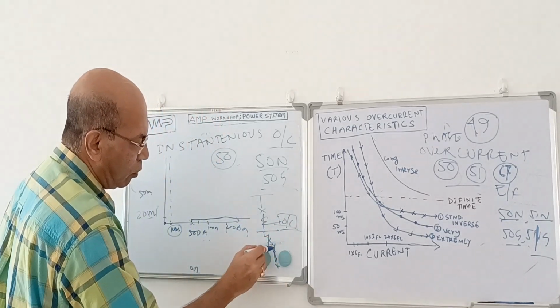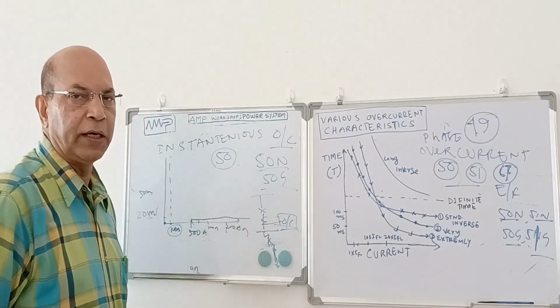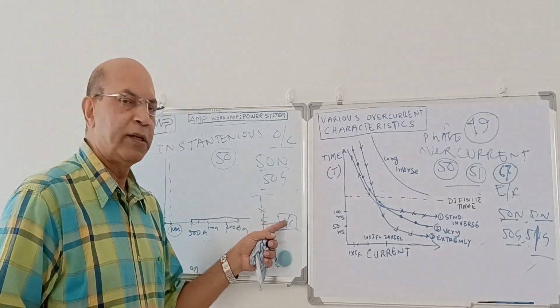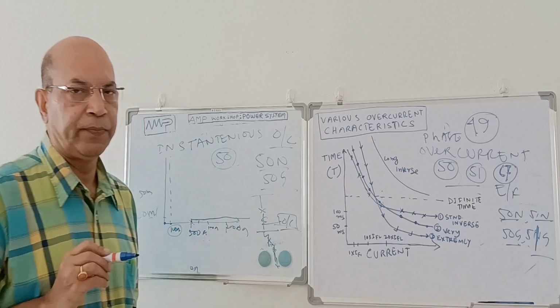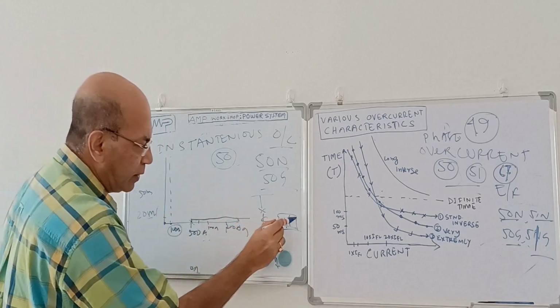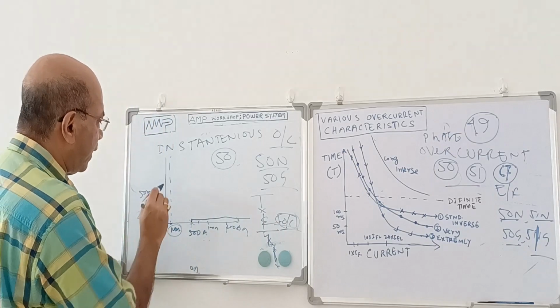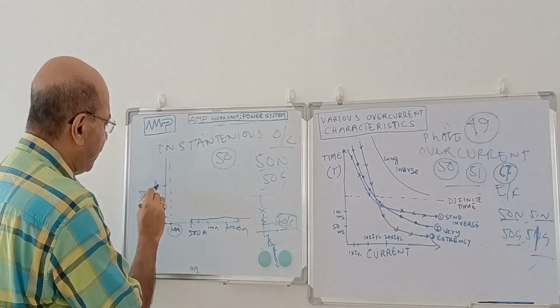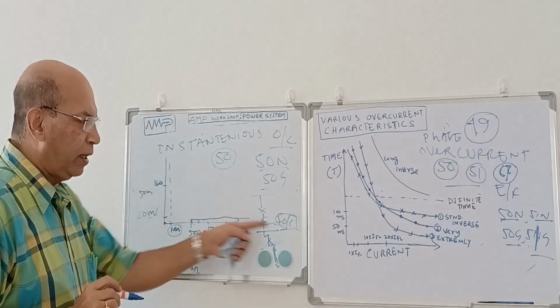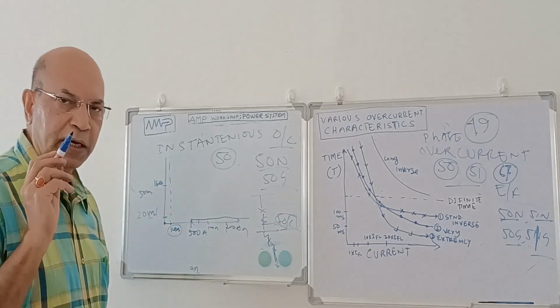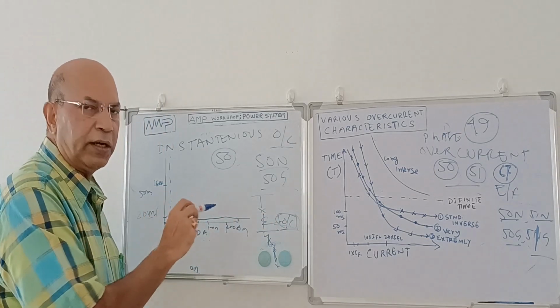I said when the fault occurs over here, this relay will not operate instantly. It will operate after 1 second. Then I have to set this setting over here. That means the characteristic will be like this: this is 20 millisecond, this is, suppose, 1 second. I want the relay to operate after 1 second. When the relay senses the fault, after 1 second, the relay should operate.